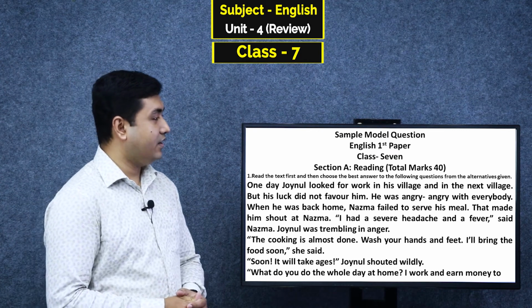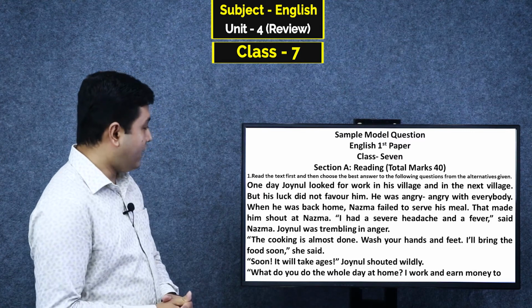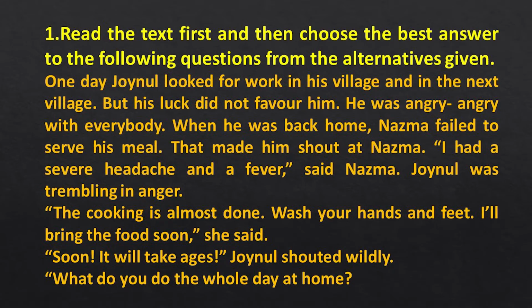Section A, reading. In this part, total mark is 40. First, read the text first, and then choose the best answer to the following questions from the alternatives given. So, first you have to read the text clearly.